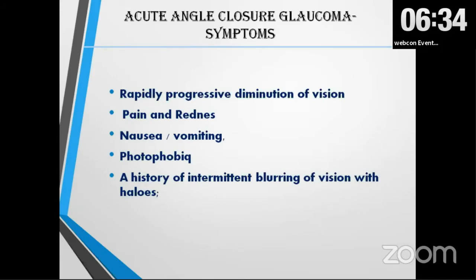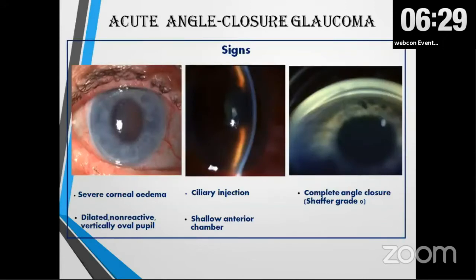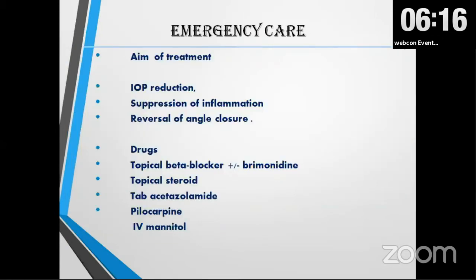Here the patient comes with a severe complaint of pain, redness, and all these problems. When we examine the patient, we see severe corneal edema, a dilated non-reactive vertically oval pupil, ciliary congestion, shallow anterior chamber, more in the periphery than the center, and complete angle closure. The aim of the treatment is to reduce the IOP, suppress the inflammation, and reverse the angle closure. Drugs, we have talked about already: topical beta blocker or brimonidine combination, topical steroid, tablet acetazolamide, and pilocarpine to bring down the pupil.